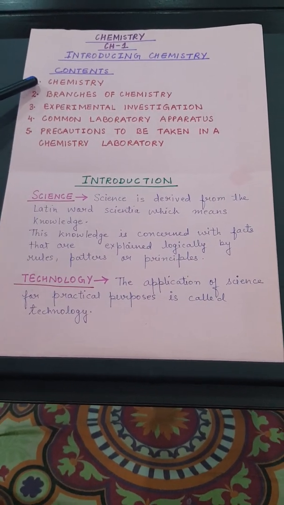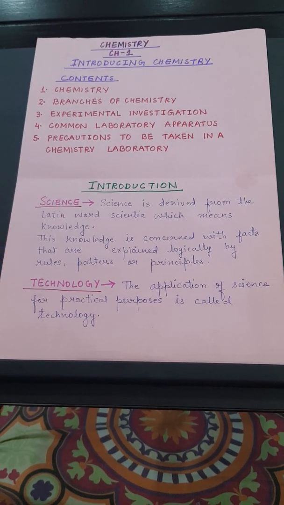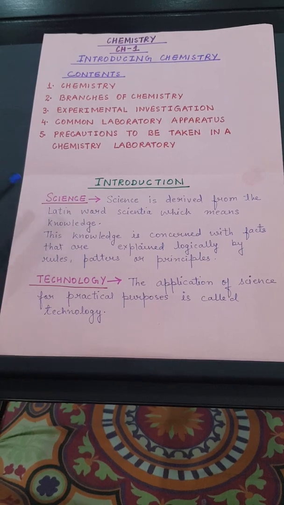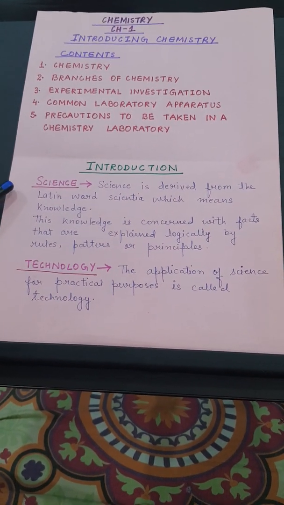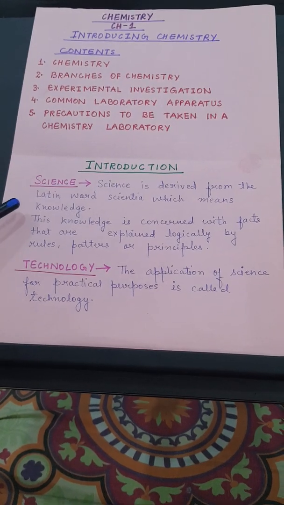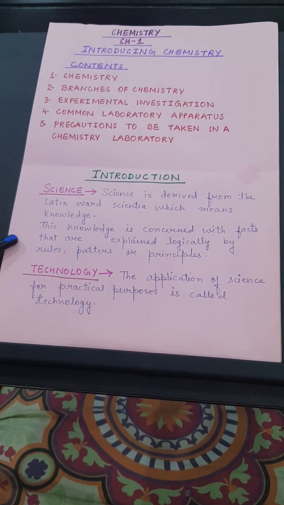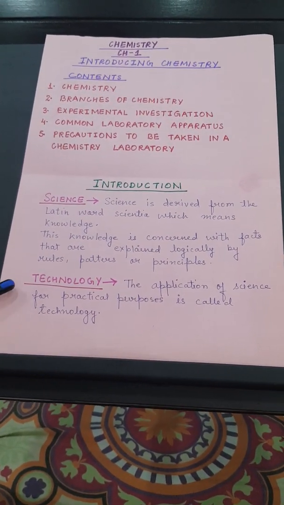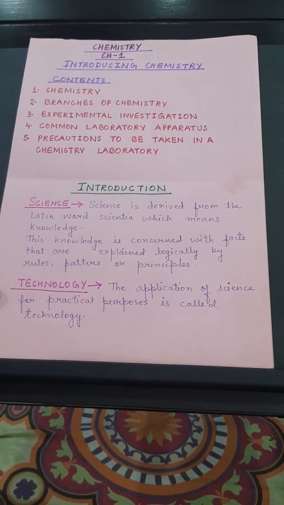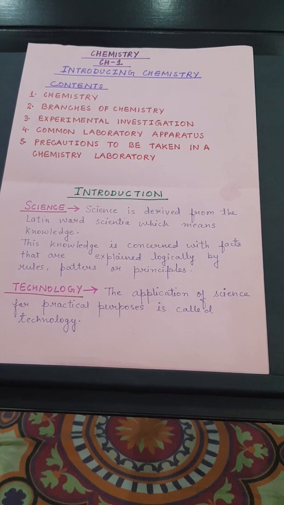Before I start with what is chemistry, let us know about science and technology. What is science? Science is derived from the Latin word scientia, which means knowledge. This knowledge is concerned with the facts that are explained logically by rules, patterns, or principles. What is technology? The application of science for practical purposes is called technology.